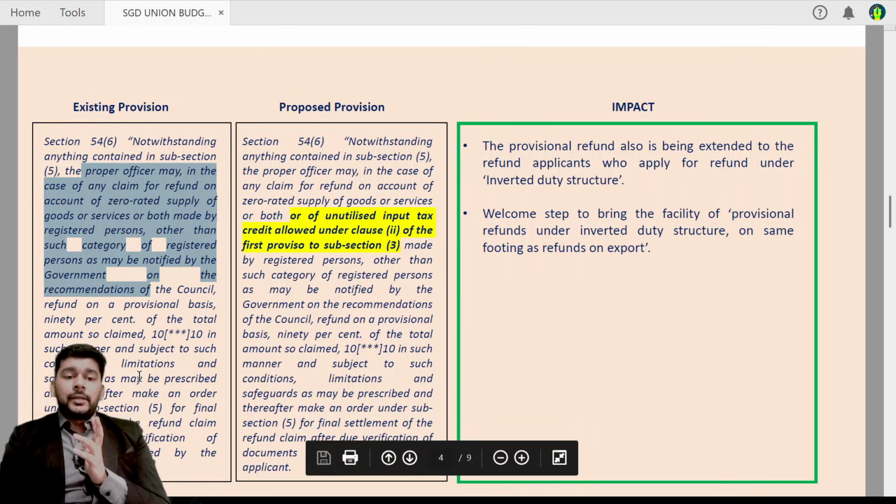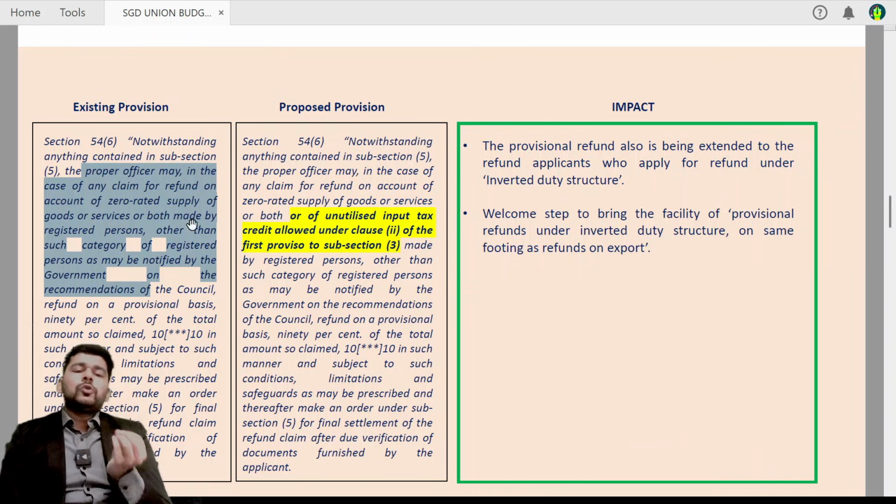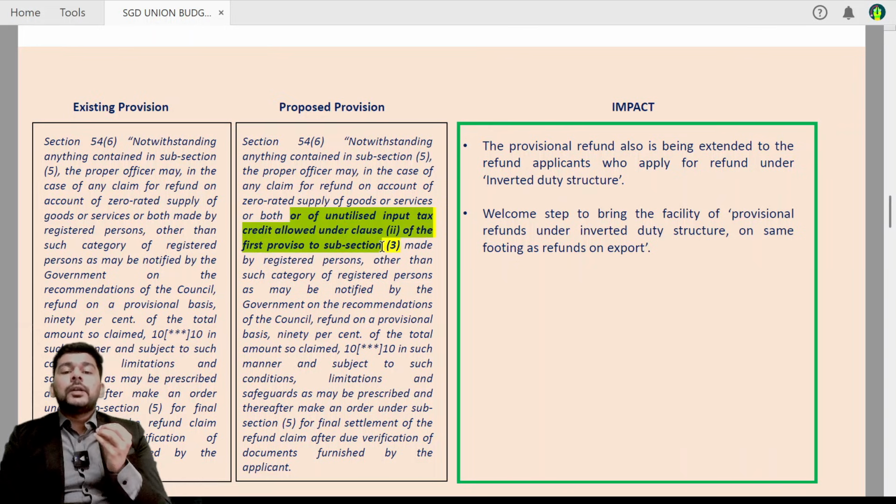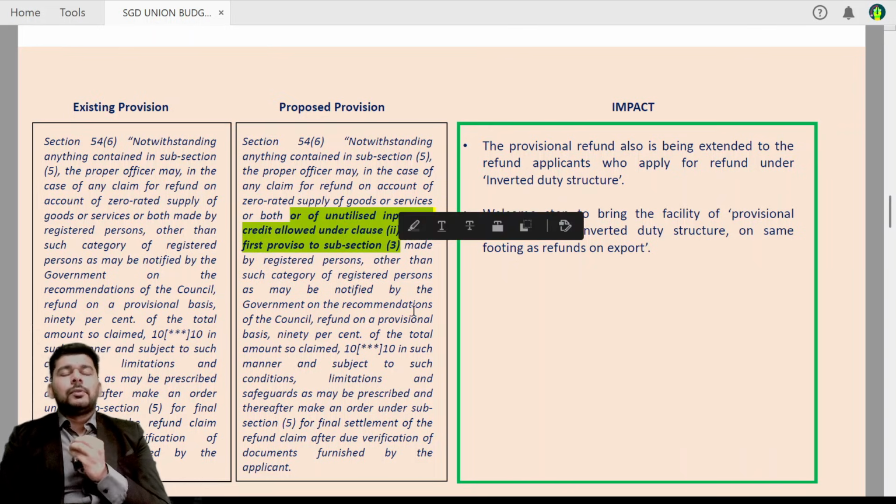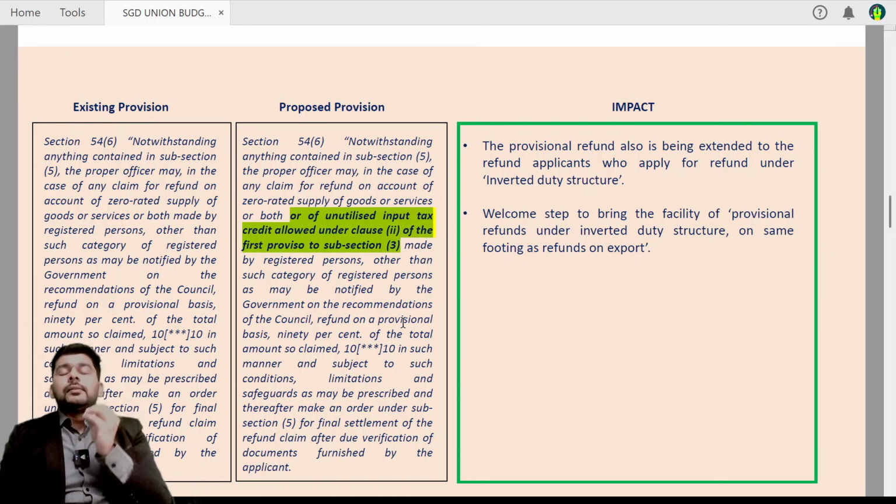That is what is permitted currently. The proposed provision also covers that not only zero rated supply but also the refunds under the inverted duty structure will now be eligible for the provisional refund by the tax authority. Of course, this is going to be a welcome move.